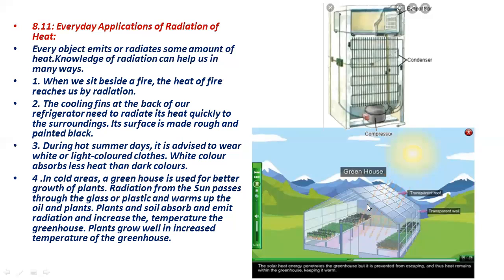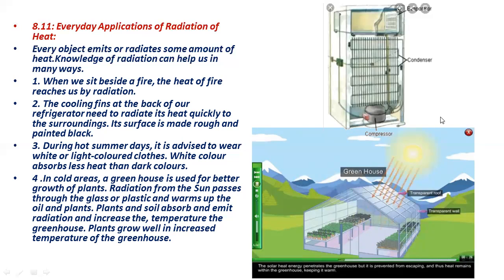Those emitted radiations cannot pass out through the greenhouse. The ultraviolet radiations can enter the glass or plastic, and then are converted into infrared radiation. Those infrared radiations cannot pass through the glass, and they are reflected back into the greenhouse. This reflected radiation increases the temperature of the greenhouse, and then the plants can grow easily at this high temperature.